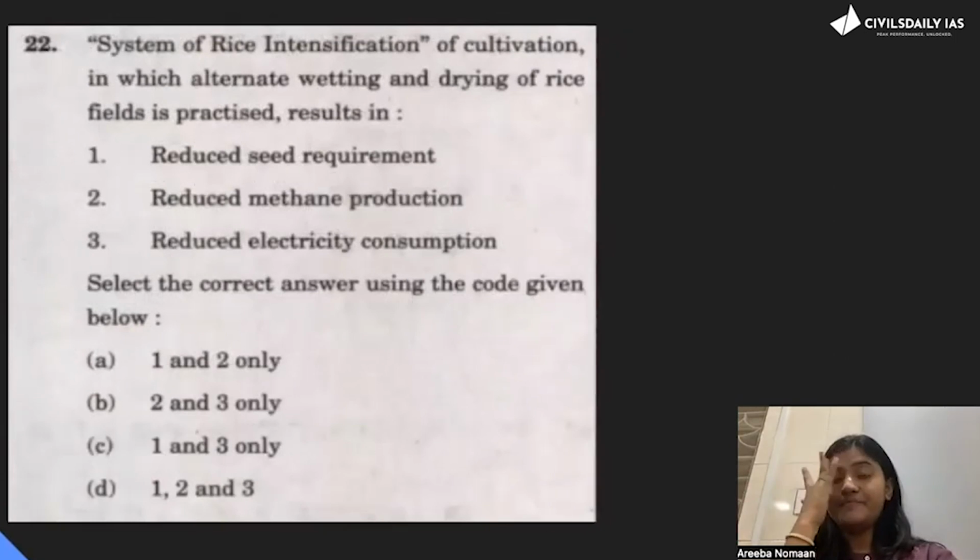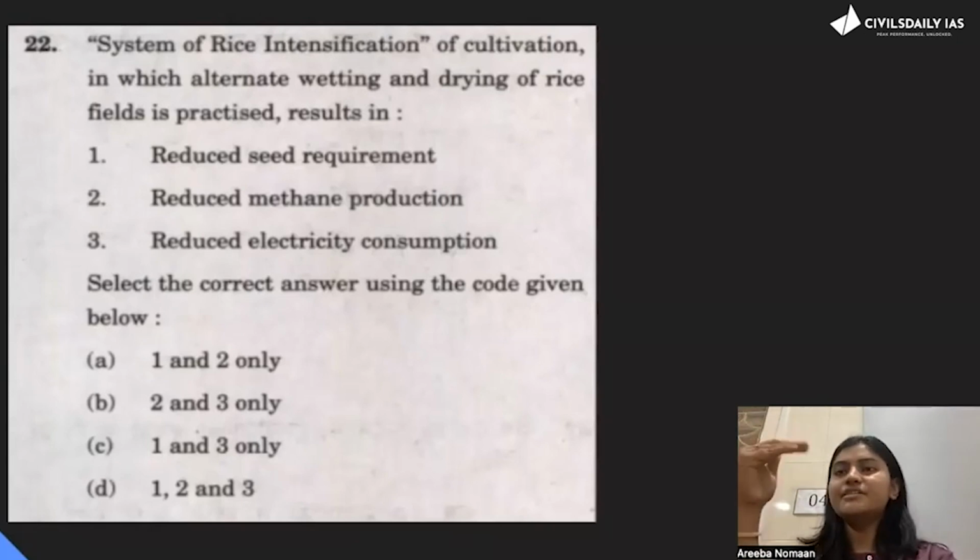Next. Okay. System of rice intensification of cultivation, in which alternate wetting and drying of rice fields is practiced, results in. Again, they're asking to select the correct answer. The options are reduced seed requirement, reduced methane production, reduced electricity consumption. So if you see a pattern, they have given reduced. They have not said eliminate. They didn't say that it will eliminate methane production. They didn't say that it will eliminate electricity consumption. What they are saying is reduce.